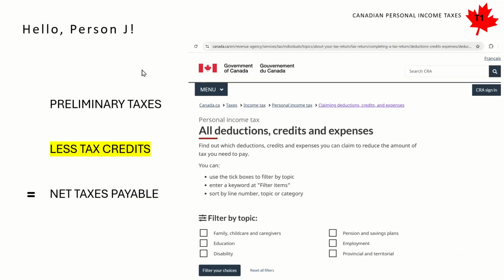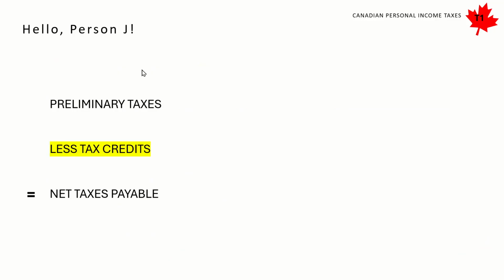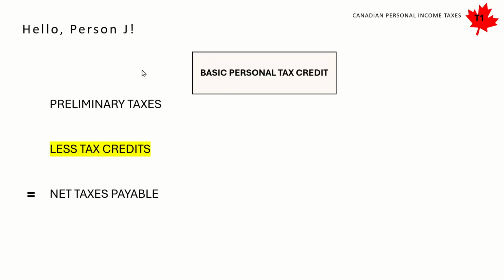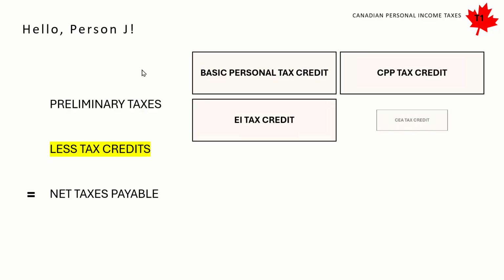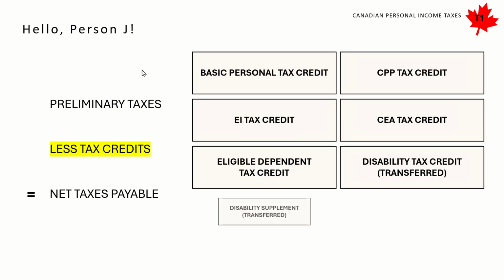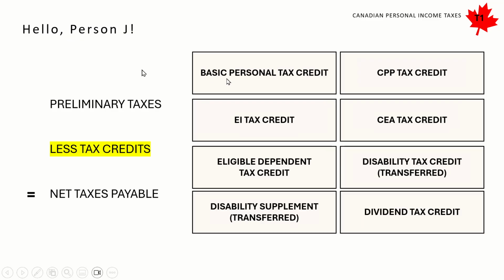This is where in the classroom we would actually spend a lot of time analyzing, but let me just give that to you. Okay, I'll save you some grief. I see 1, 2, 3, 4, 5, 6, 7, 8 for this particular individual. The BPA is a tax credit that we all have access to, whereas CPP, EI, and the Canada Employment Amount apply because our person J is an employee.